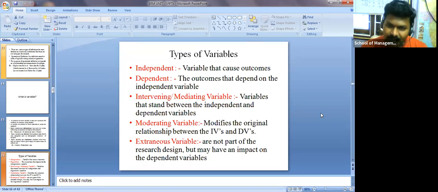So for all these variables which you are using in your project work, thesis work, or any research work, you should know which one is your independent variable, which is dependent variable, which is a mediating variable, which is a moderating variable, which is an extraneous variable, and how many variables we have. Clear? Do you have any questions?